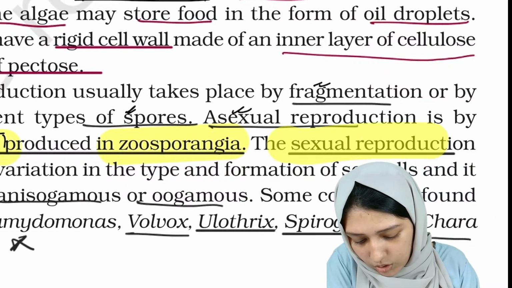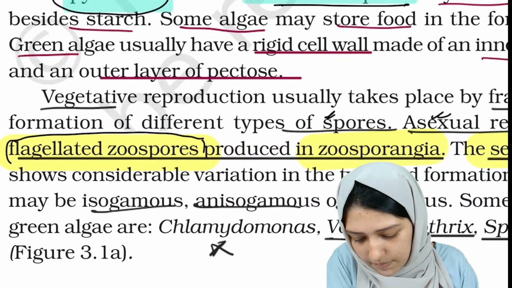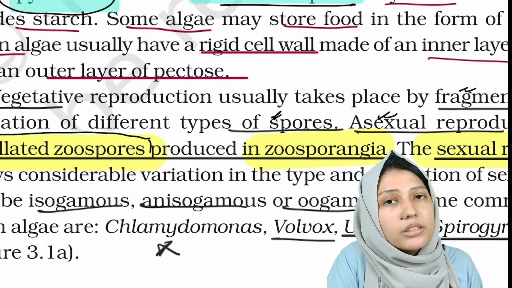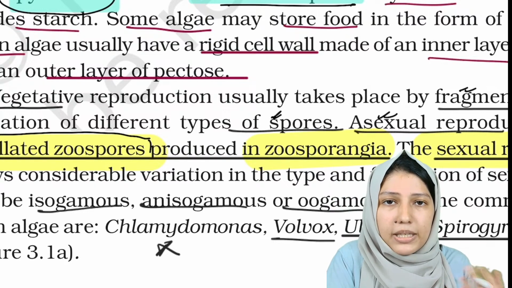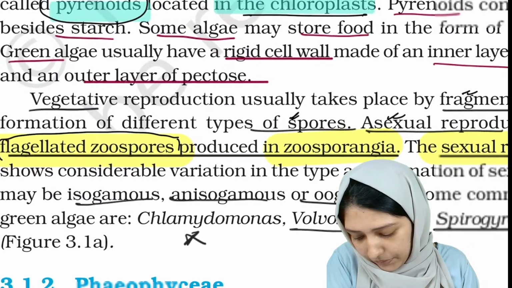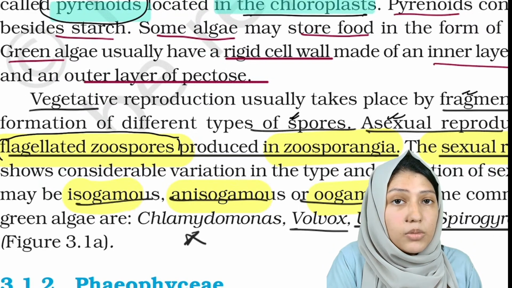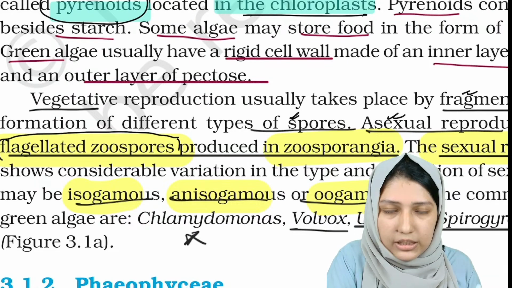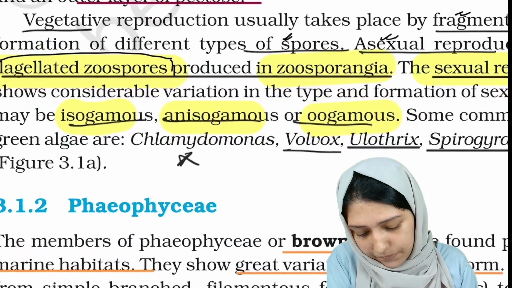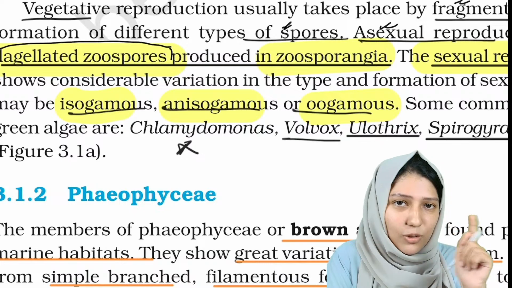And what is sexual reproduction? Sexual reproduction has considerable variation. As I said, anisogamous, isogamous, they are here. It can be isogamous, anisogamous or oogamous. What were the examples of isogamous, anisogamous and oogamous? Just remember those things. Oogamous, volvox, because double O.